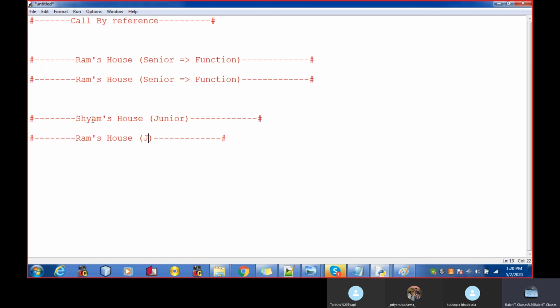Also a junior. Change this part. Have a variable.